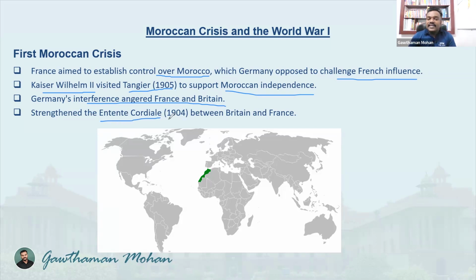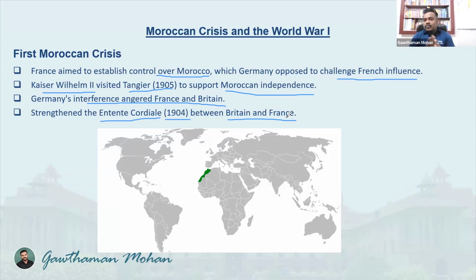The Entente Cordiale is from the year 1904, and it was an agreement or treaty signed between two important countries in Europe, Britain and France. Britain and France were also not having very cordial relationships because both nations were colonial powers. So that is the reason they did not have that cordial connection.